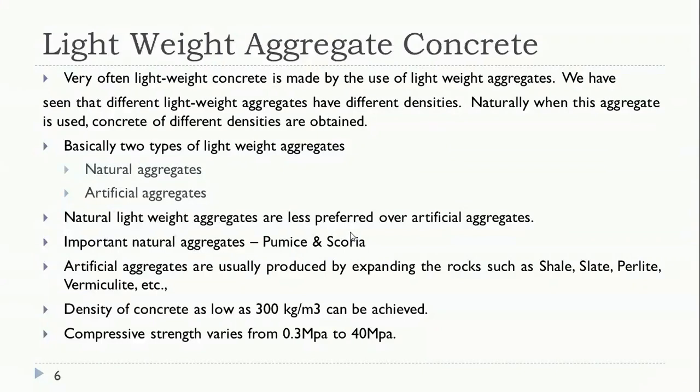Conventional concrete density is 2200, and for this concrete it is 300. You can see how the density of concrete has been reduced by using lightweight aggregates. This makes the structure lightweight, and its self weight is reduced. Obviously the weight of the structure also will be reduced.